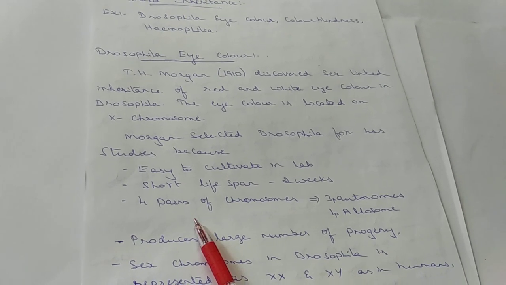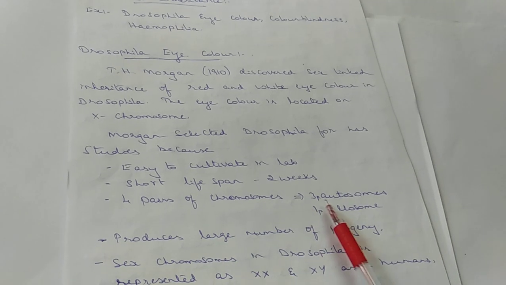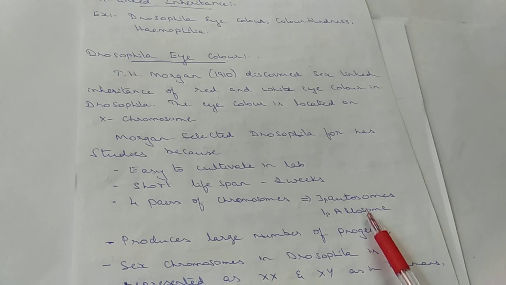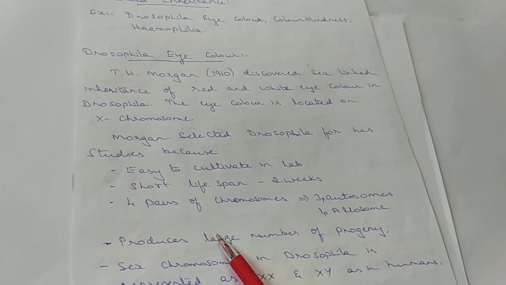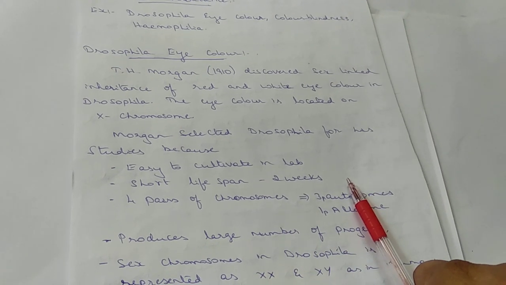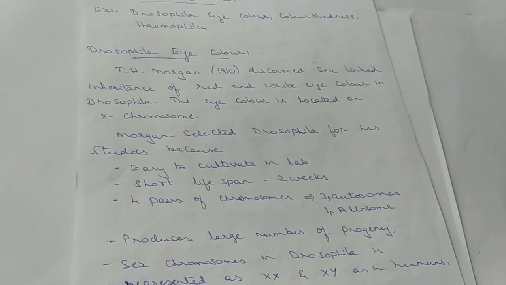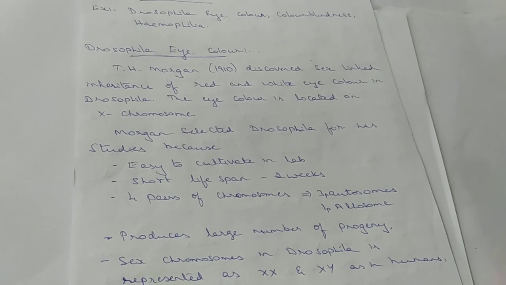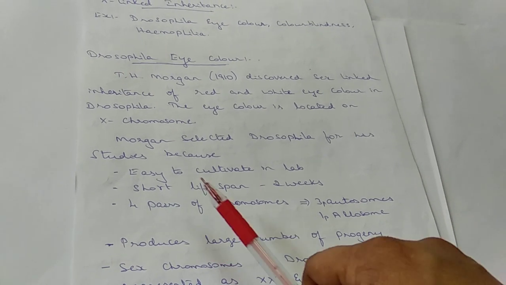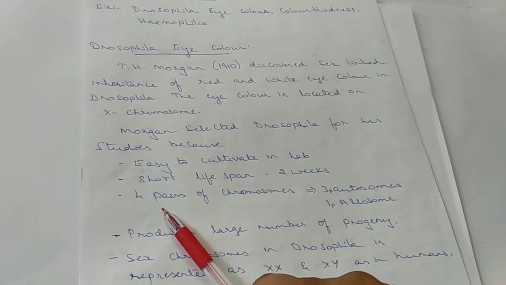Then they have only 4 pairs of chromosomes, in which 3 pairs are called autosomes and 1 pair is called allosome. For example, humans have 46 chromosomes, of which 44 are autosomes. The number is too many for studying, and there is 1 pair of allosomes. With Drosophila, the discrimination is easy, just 4 pairs.